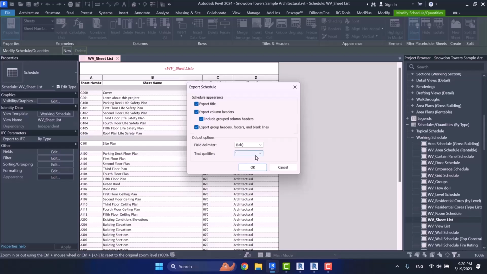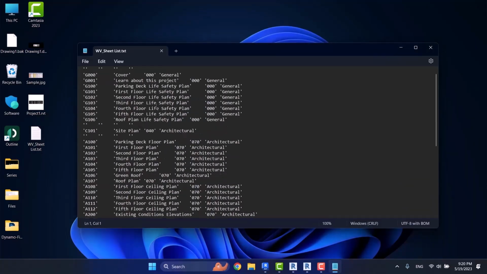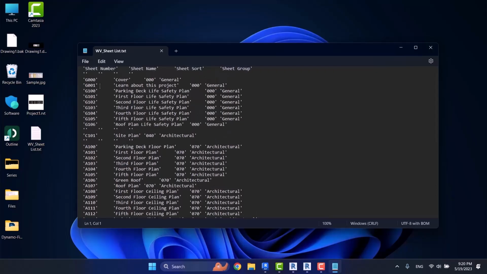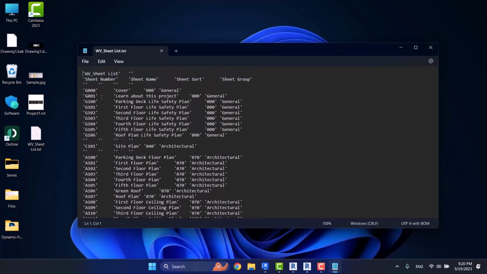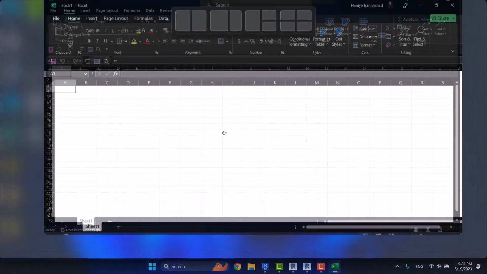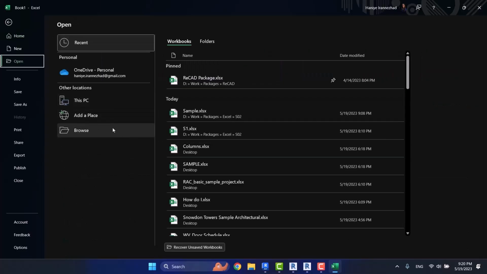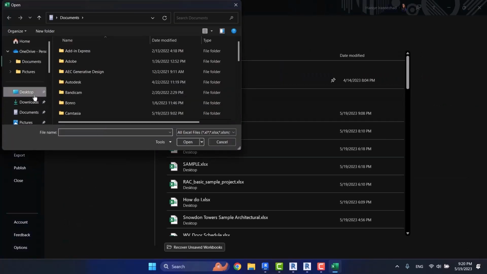Do you remember when we wanted to divide the text? We wondered what the options were to split those texts. This is the same. Here I click on OK, and as you see, I have a text file. In fact, this quantity schedule of mine has been exported. As you see, we also have commas here, based on the text qualifier section. Now I open Excel, and from this section I choose Open. And here, I set it on all files.